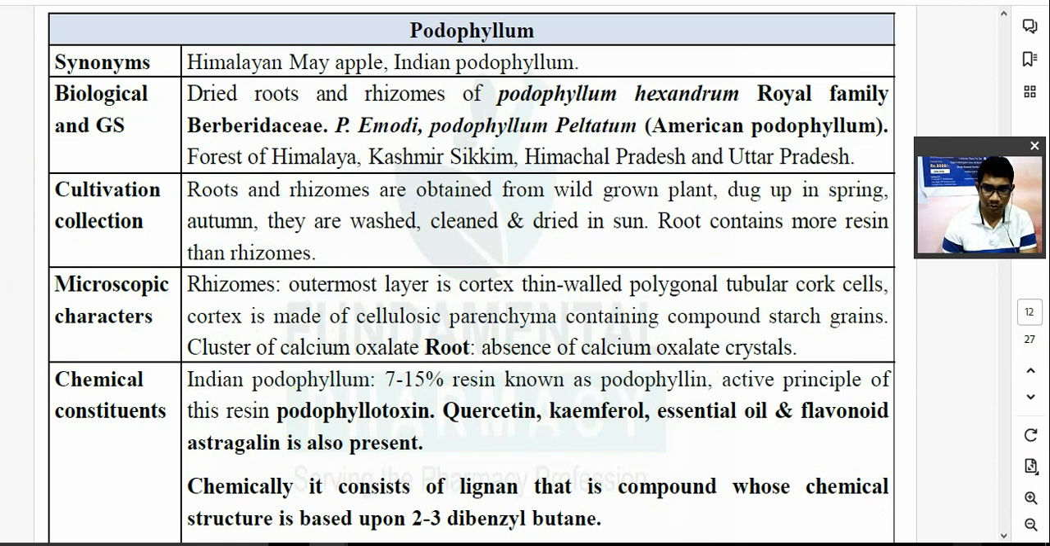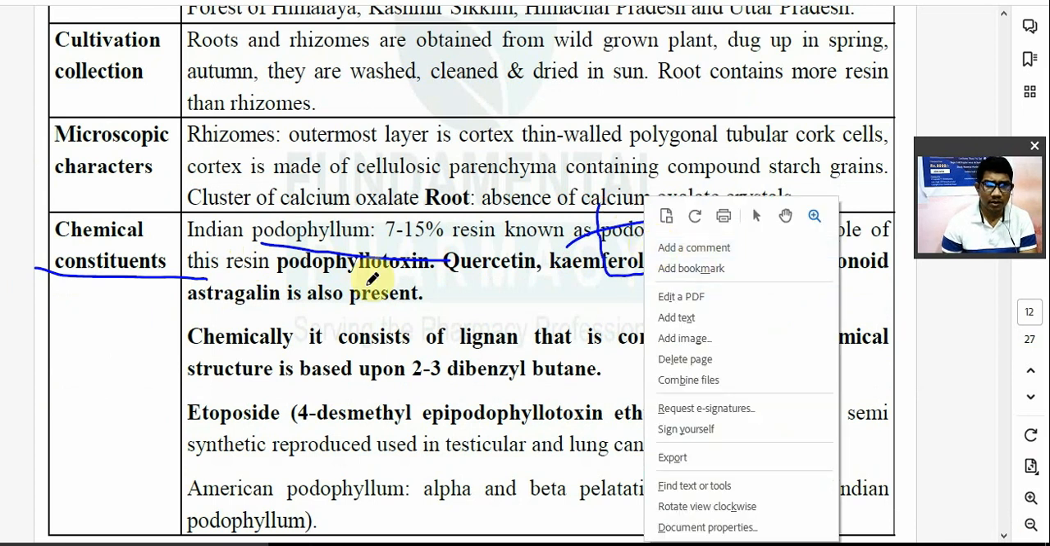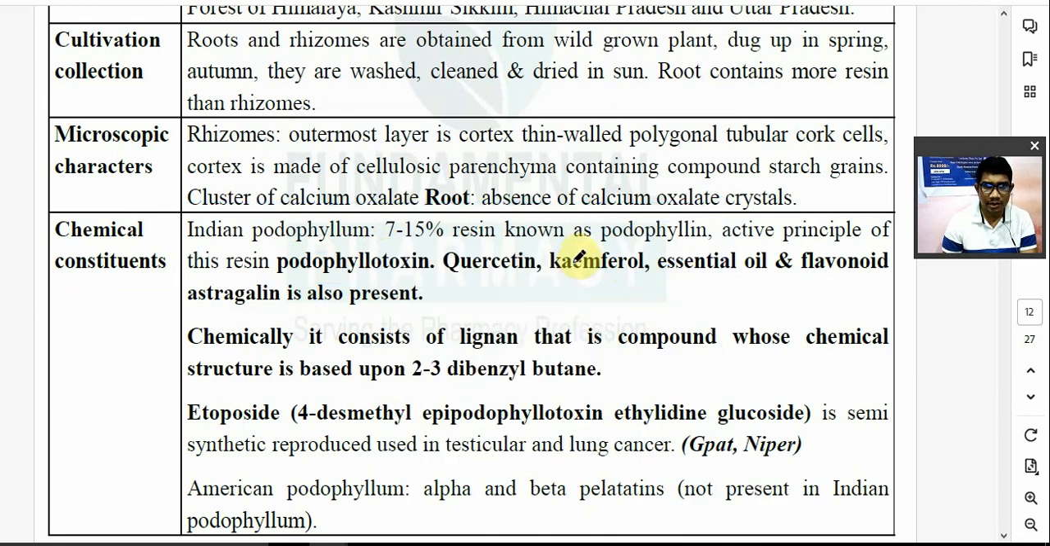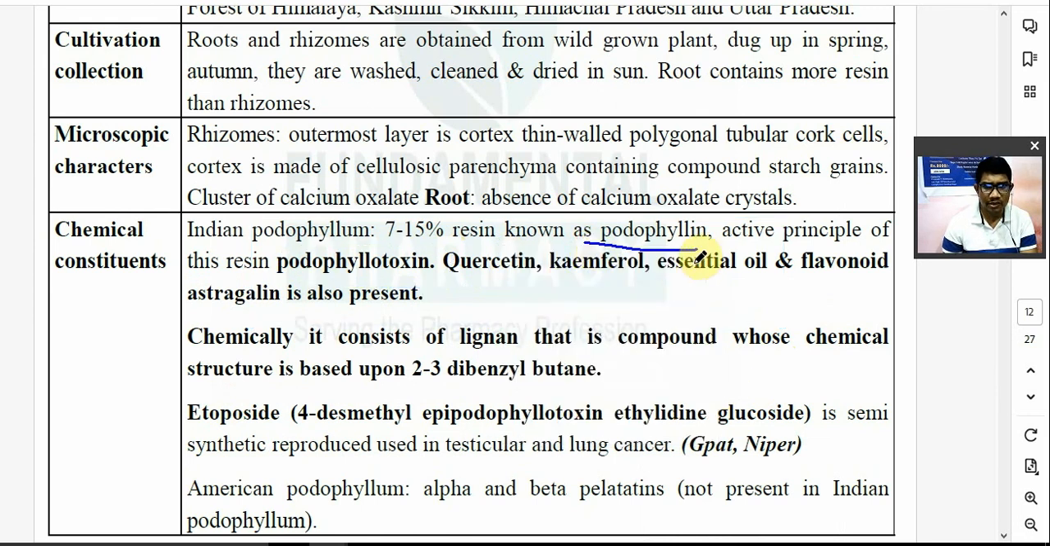Chemical constituents, obviously, are important. Indian podophyllum consists of about 7 to 15% resin known as podophyllin. Which resin is it? Podophyllin. The active principle of this resin is podophyllotoxin, and it is anti-cancer. Quercetin, kaempferol, essential oil, flavonoid, astragalin are also present.